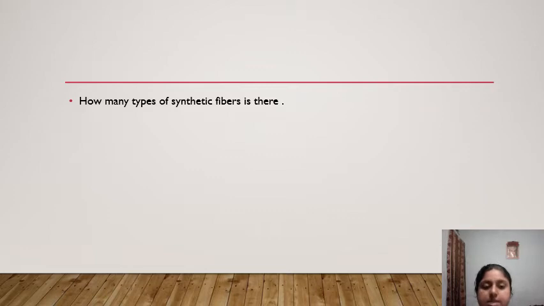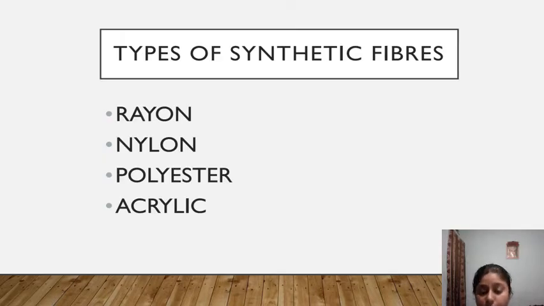So now see here. There are types of synthetic fiber. The first one is rayon, the second one is nylon, the third one is polyester, and the last is acrylic. These are some synthetic fibers which are made with the help of chemicals.